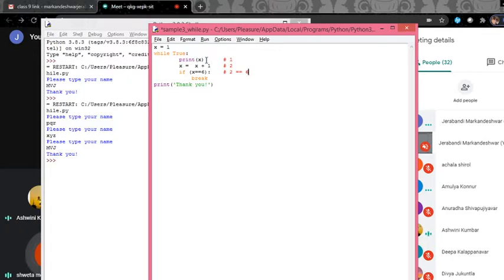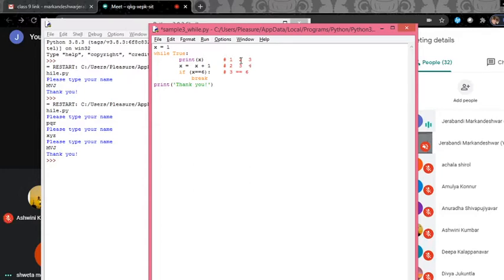False. So when it is false, where does it jump back to? To the start of the loop, the beginning of the loop. That is true. Again it comes to the print statement and prints the value 2. Then what will be the next value of x? 3. Then it checks the condition, right? So again the condition is false, so it jumps back and then prints 3.